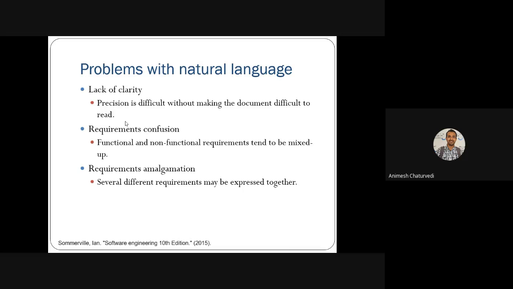There is often confusion about whether a requirement belongs to the functional or non-functional requirements, because they seem very mixed and confusing. So try to avoid these types of confusion. Then requirement amalgamation. Several different requirements may be expressed in different ways.